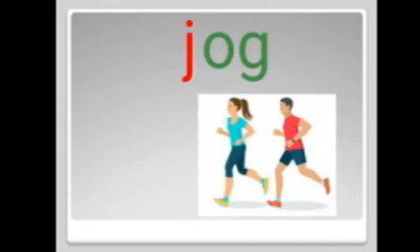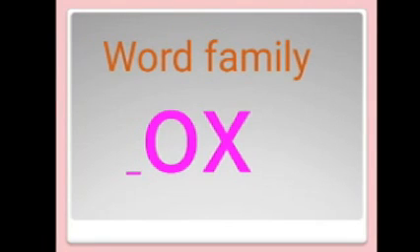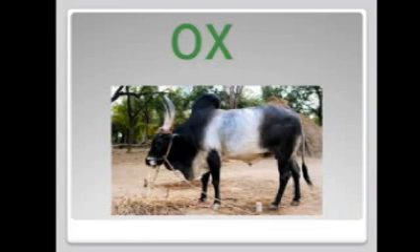The next letter we are going to add is J. The sound for the letter J is J. J og jog. Jog means a slow motion of running. The next word family we are going to see is ox. Ox, ox. The first word is ox. Ox is a domestic animal. We use it to pull the cart.